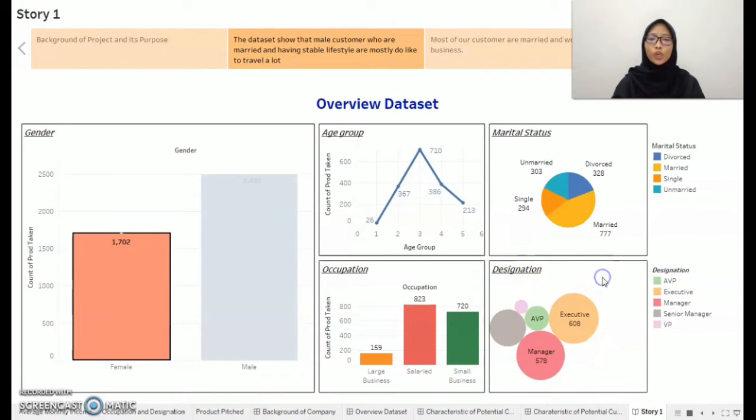So, as a conclusion for my overview, I can say roughly that our target customer for the new product is someone who is already married and having a stable life, who would like to try the new product if we make the product based on their preference, such as what most people at the age range of 31 to 40 would like to do, and what most married people can do. They are also good enough to pay for the product, so we can target them. Okay, that's all for me. Thank you so much.